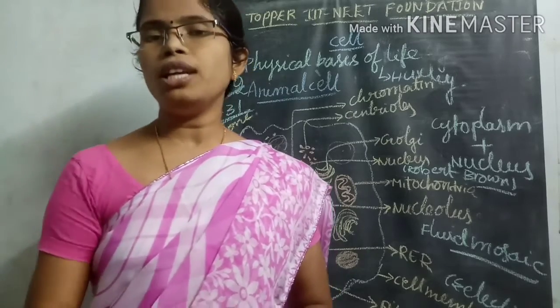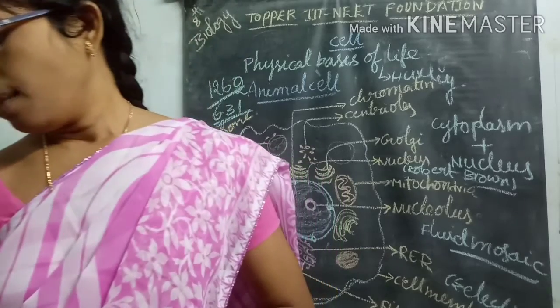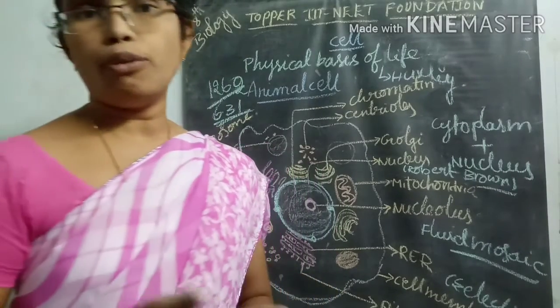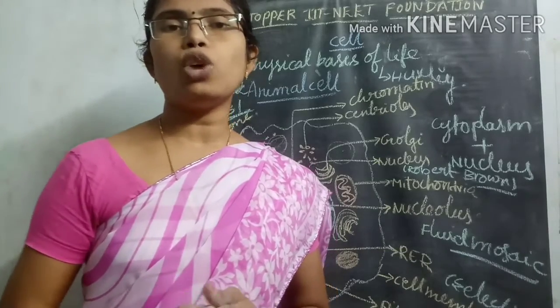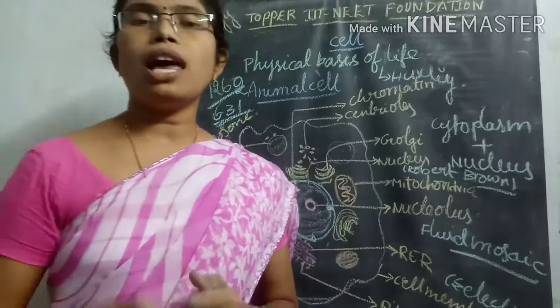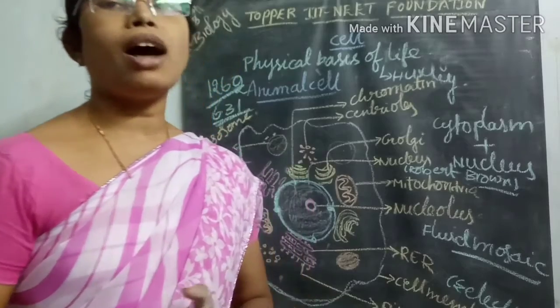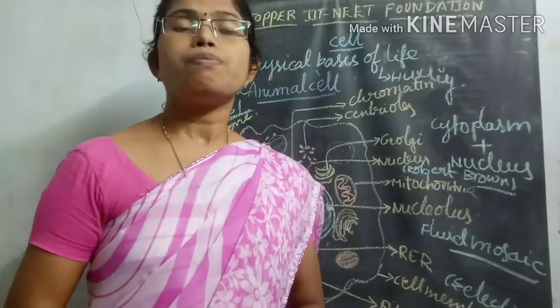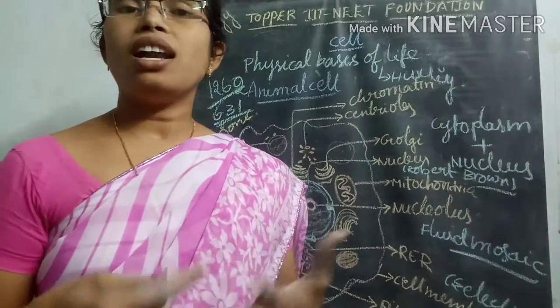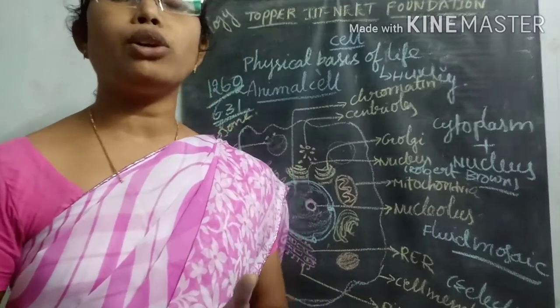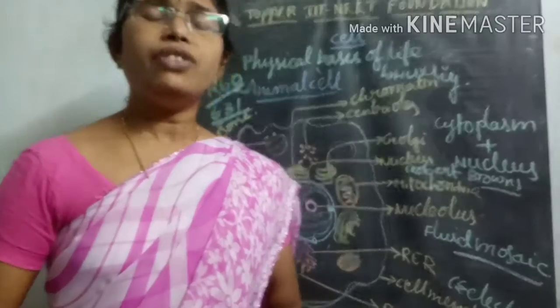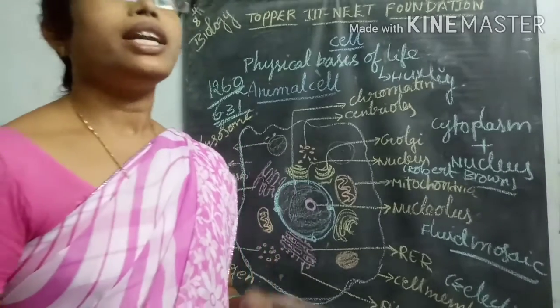And bone cells stay alive approximately 15 to 20 years. From organ to organ, the lifetime of particular cells differs from one cell to another.